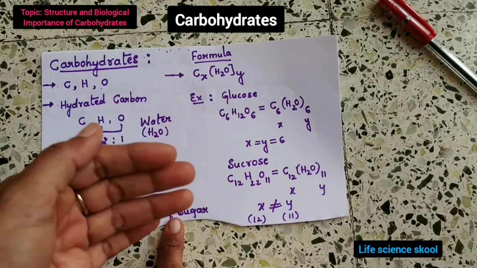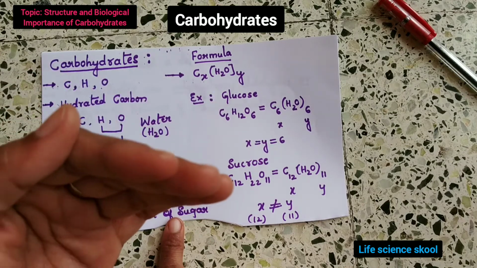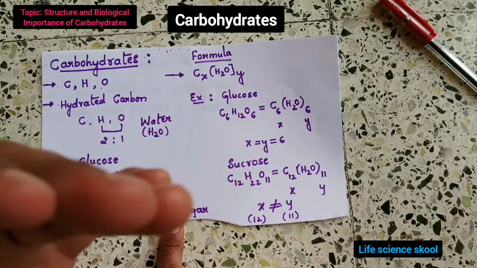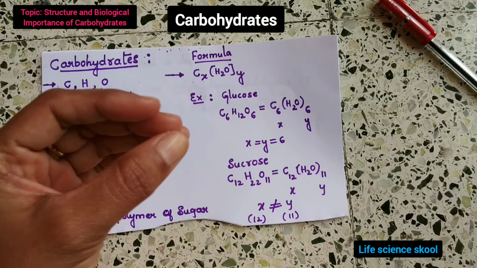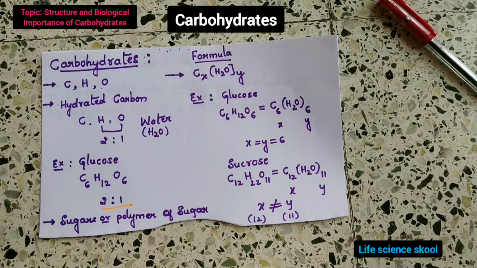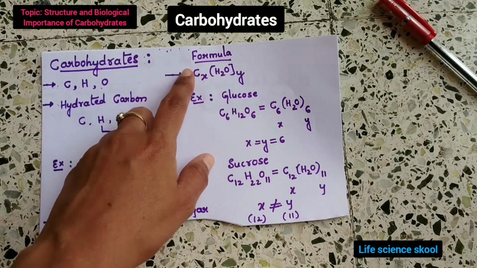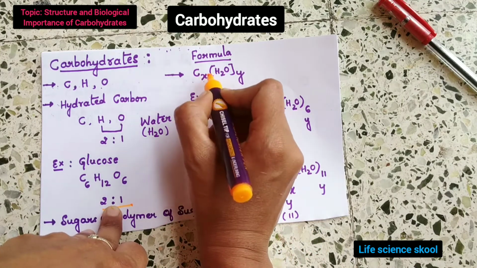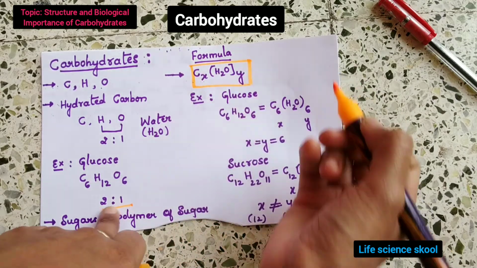If we have to define it one more way, carbohydrates are organic compounds made up of simple sugars or polymers of sugars that can be hydrolyzed to simple sugar by the action of digestive enzymes. Now coming to the formula, carbohydrates are hydrates of carbons that obey the general formula Cx(H2O)y. This is the general formula for the carbohydrates.